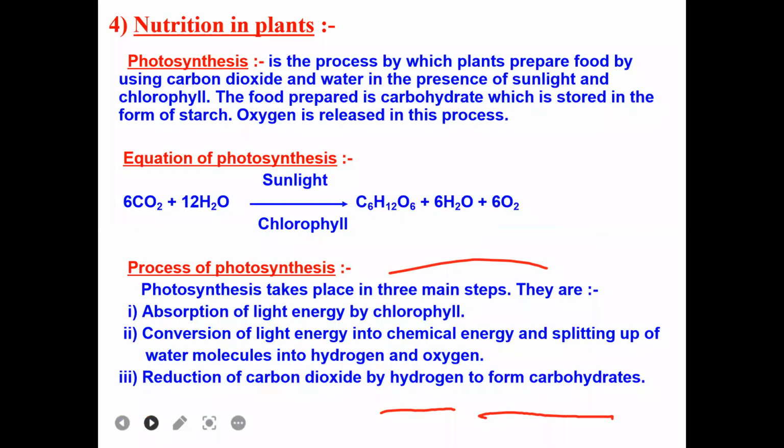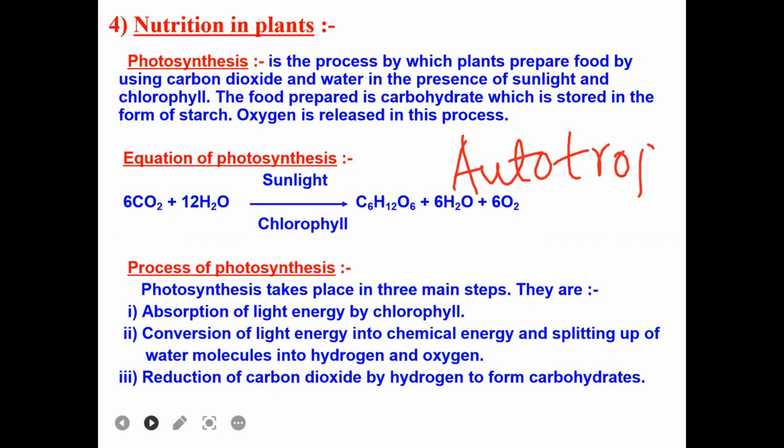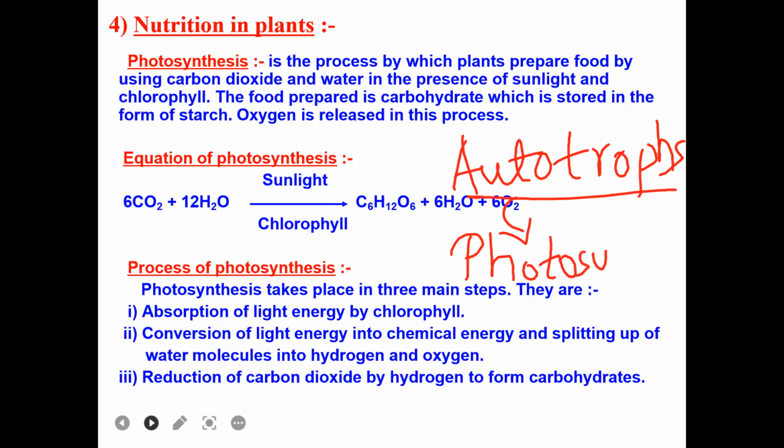Next. So, first we have nutrition in plants. So, we know that plants are autotrophic nutrition. They are autotrophs. Autotrophs means what? The organisms which have the ability to prepare their own food. Auto means self. Trophs means preparation, self-preparation. So, the autotrophs prepare the food by a specialized process which is called as photosynthesis. In Kannada, we will call it as Dyuti Samshleshane Kriya.